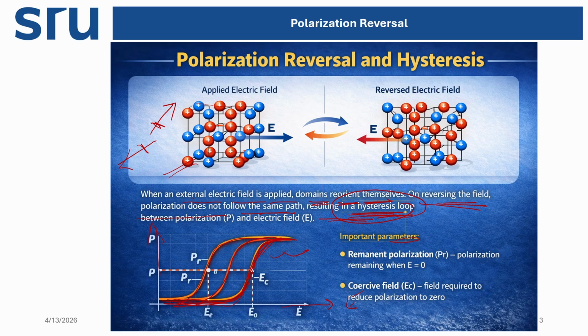So two important parameters we'll discuss here. One is remanent polarization, where the polarization remains when the field equals zero. A ferroelectric compound has a permanent dipole moment and polarization, so in the absence of the electric field, polarization will be there. This is called remanent polarization. Another is that you need an electric field to reduce the polarization to zero. This is called the coercive field, EC.